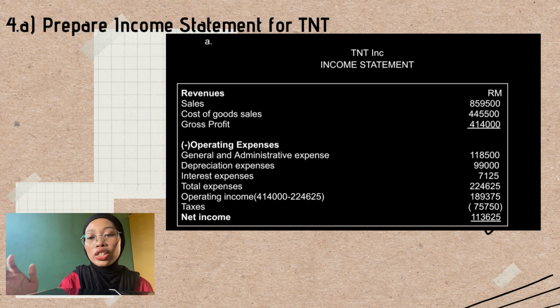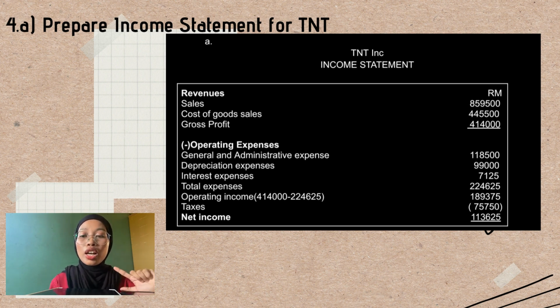So the next question is about the income statement. For the income statement, we have revenue and also operating expenses. For the revenue, we have three, which are sales, cost of goods sold, and also gross profit. The gross profit is RM 414,000, and also operating expenses, which are general and administrative expense, depreciation expenses, interest expenses, and also total expenses.